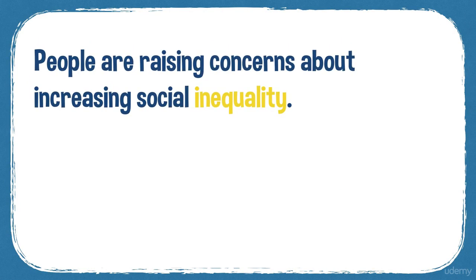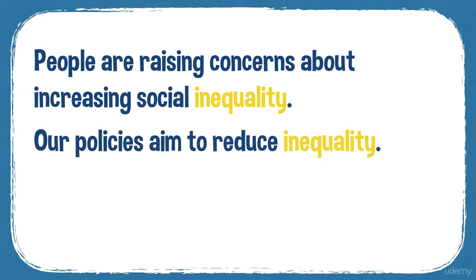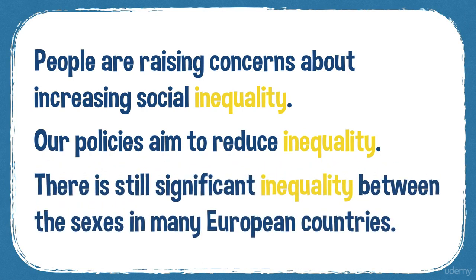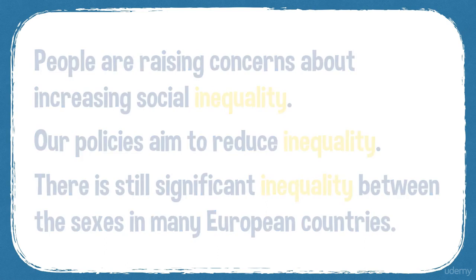So for example, people are raising concerns about increasing social inequality. Our policies aim to reduce inequality. There is still significant inequality between the sexes in many European countries.